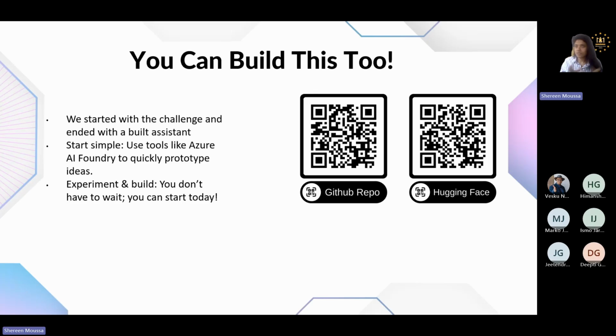And as a token for that, I also left here the GitHub repo as well as the Hugging Face. So if you scan the GitHub repo, you'll be able to get the source code that I was just going through right now. And if you scan the Hugging Face, you'll be able to use the chatbot and interact with it. So you don't have to build the same chatbot. You can probably use a different prompt or instructions, but today it was just one example to show you the power of what you can do in literally just 10 minutes.